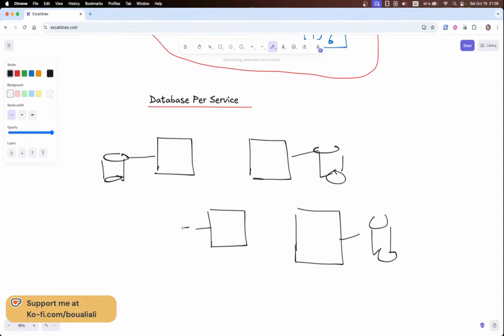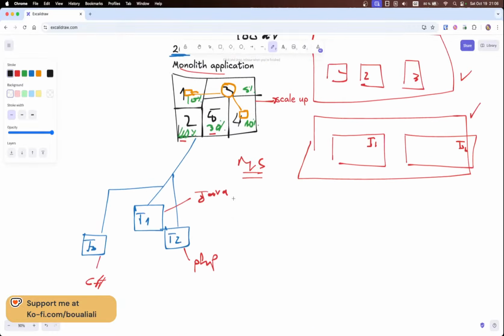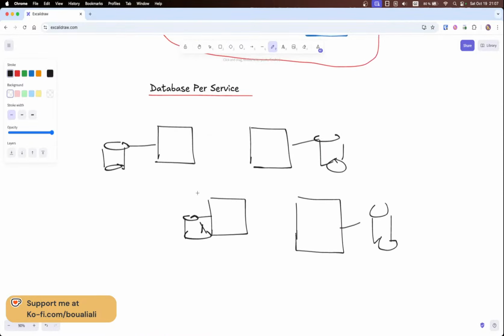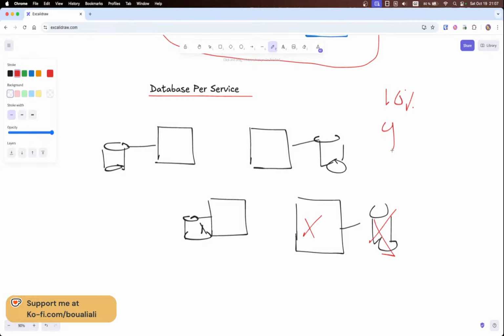In the same way as we explained before, if this database goes down, only this microservice or this part of the application will be down, but the rest of the application will be working fine. So again, we go back to the 10% and 90%: 10% down and 90% able to use the application, which is something good and something that we want.